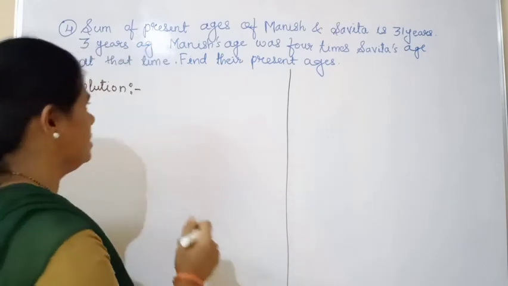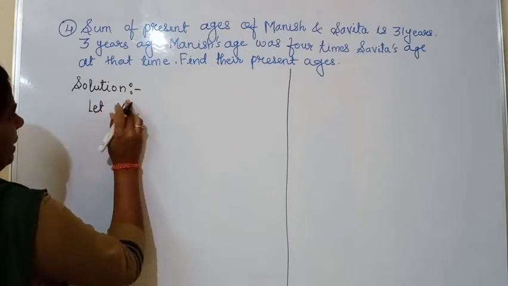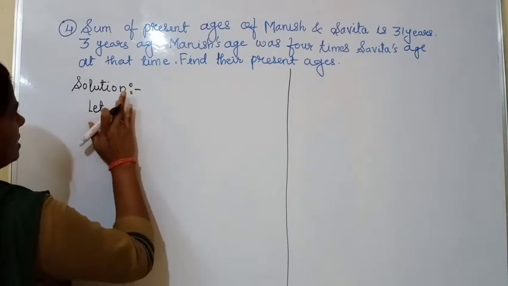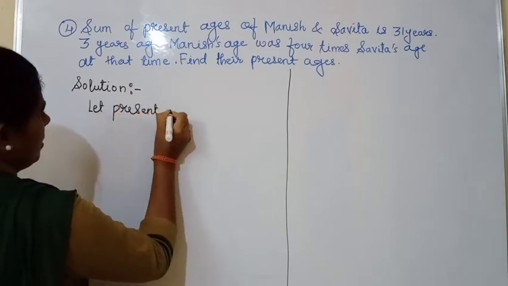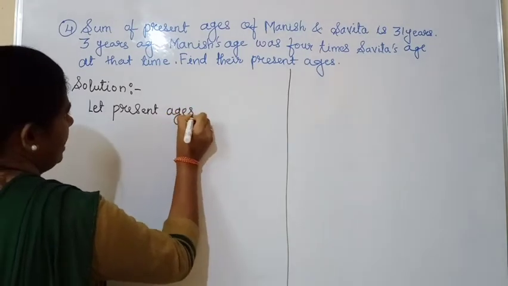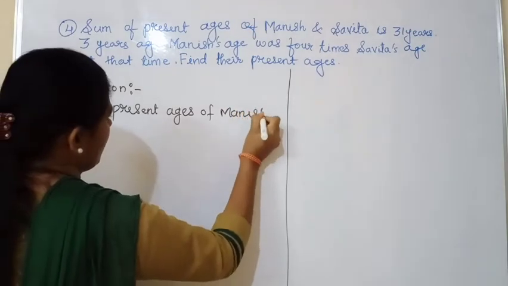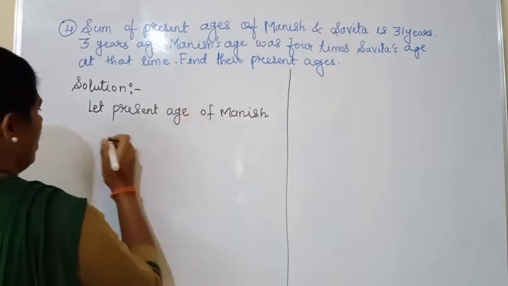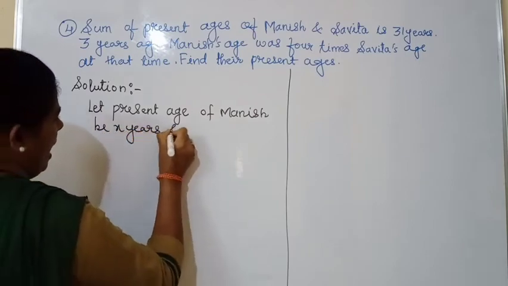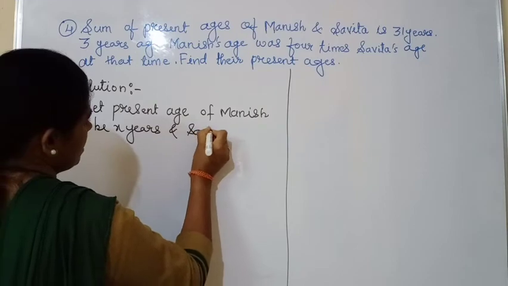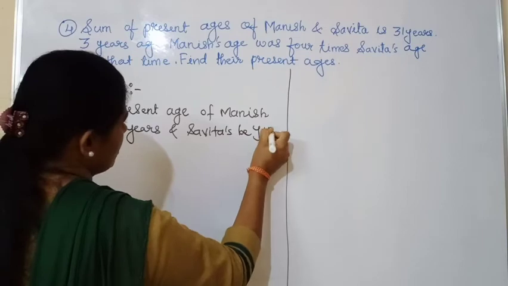So first of all we will consider, let present age of Manish be X years and Savita's be Y years.